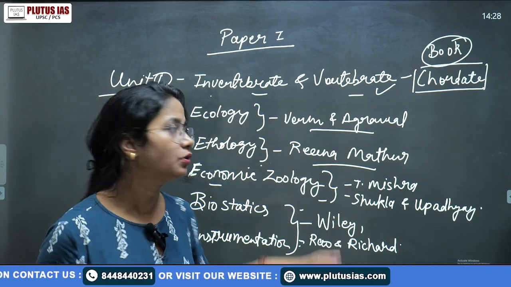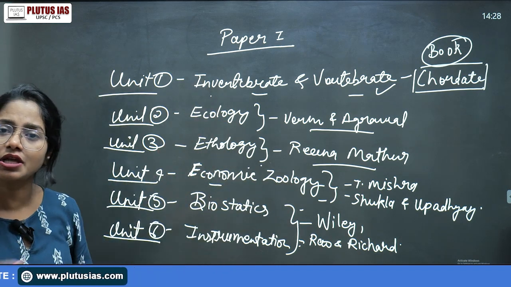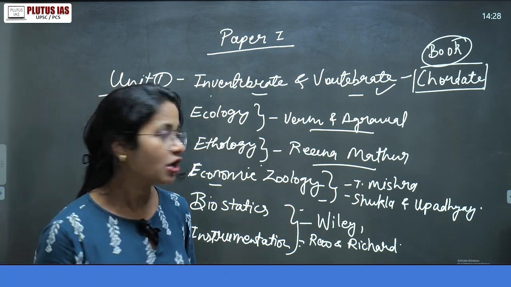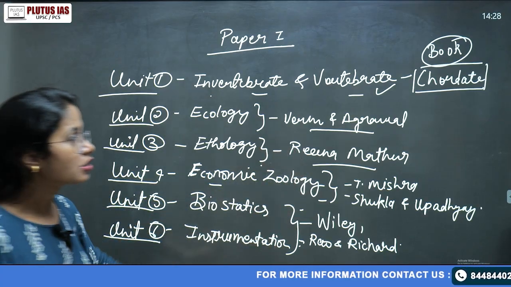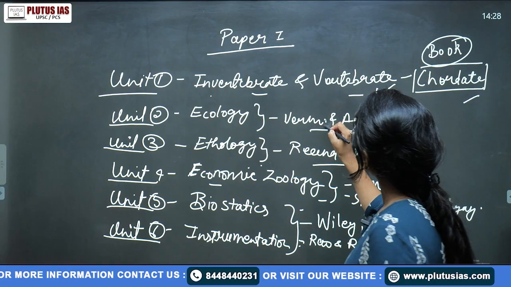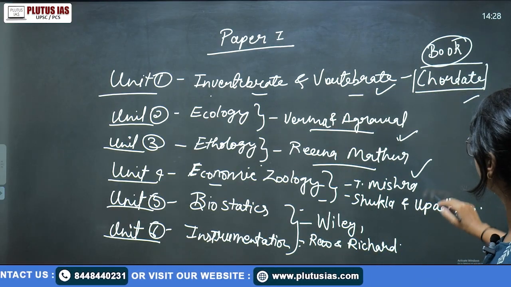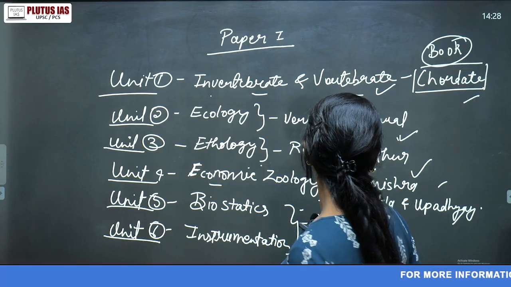Now you are thinking to cover that geology optional. Because you have some kind of background with the geology thing. So can you think it is just the books of paper one? So can you think that Caudate, Verma and Agrawal, Reena Mathur, T Mishra, Shukla and Upadhyay, Willy and Rock and Rio and Rock and Richard.